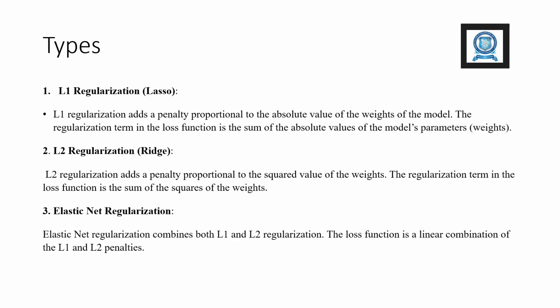Types. L1 regularization, Lasso. L1 regularization adds a penalty proportional to the absolute value of the weights of the model. The regularization term in the loss function is the sum of the absolute values of the model's parameters. L2 regularization, Ridge. L2 regularization adds a penalty proportional to the squared value of the weights. The regularization term in the loss function is the sum of the squares of the weights.